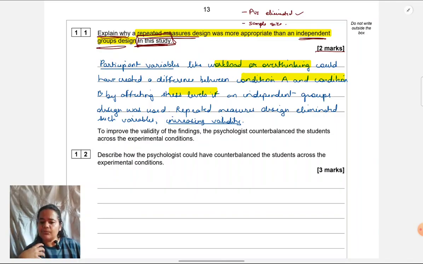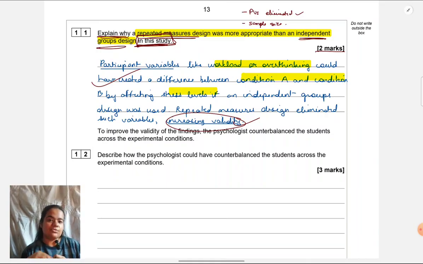And because it's explained, give full reasoning, contextualize reasoning. 2 marks are there, give 2 points. Like you don't just leave it at okay in independent measures this would not be there, in repeated measures it's not there. But what does it affect? It's like in the long answers also when we write PEEL answers. How we write PEEL answers? We elaborate, but then we explain why this is a strength or weakness. So explaining why it is a strength or weakness needs to be made explicit, because it is increasing validity. That's why it's a strength. That is also important to mention.